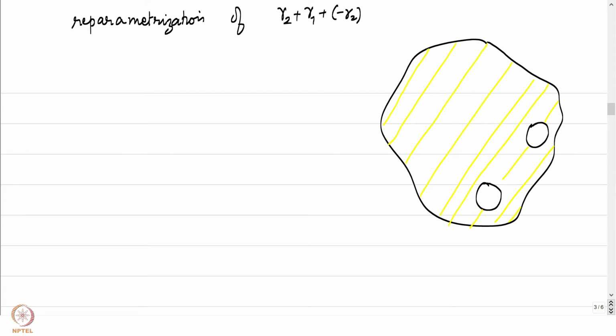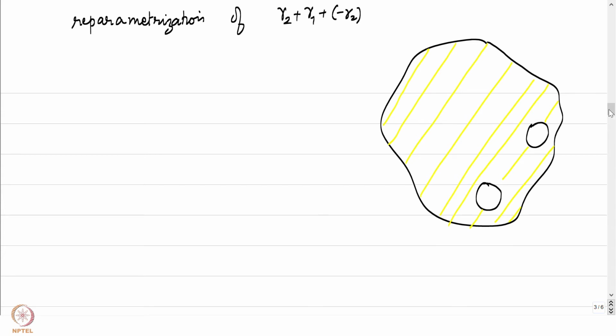The two disks are removed. So this is also possibly our given domain omega. Till now I have only been drawing some nice domains. It could get much worse than this as well, but it's good to keep in mind that we can have far worse domains in our applications.